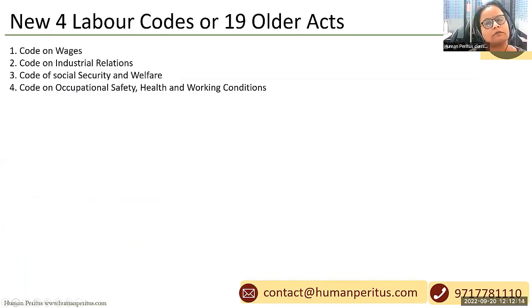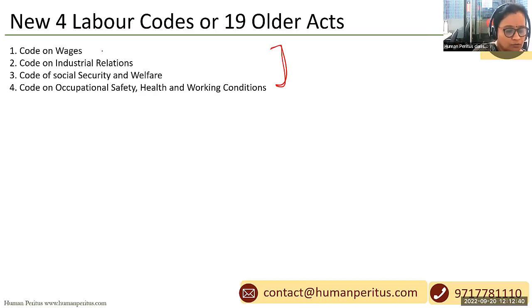Now the question which is very significant to address here is whether we should go for labor codes or stick to the study of older acts. What I'll suggest is that these are the codes, right? Code on wages, code on IR, social security and welfare, and OSH code.